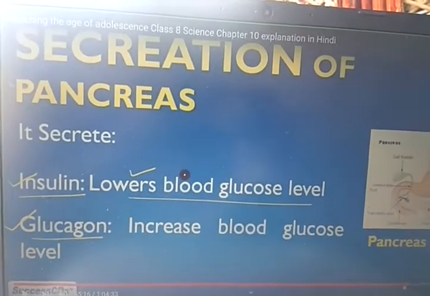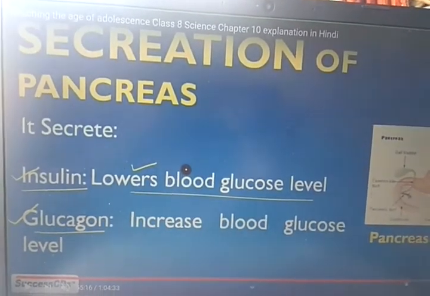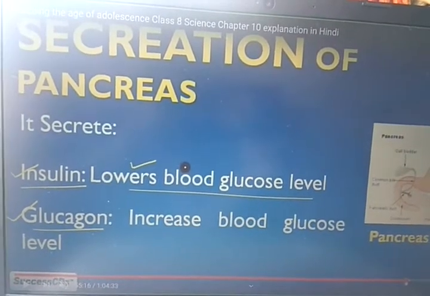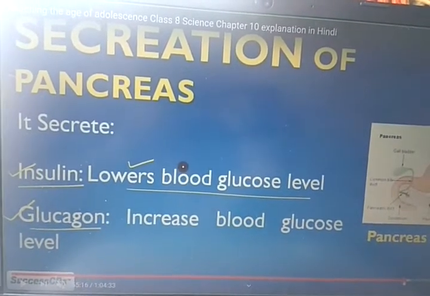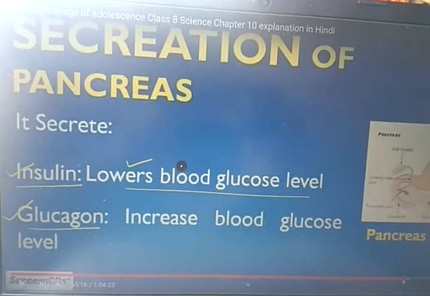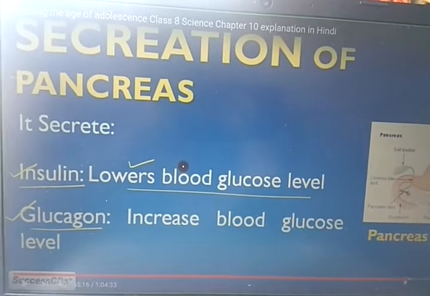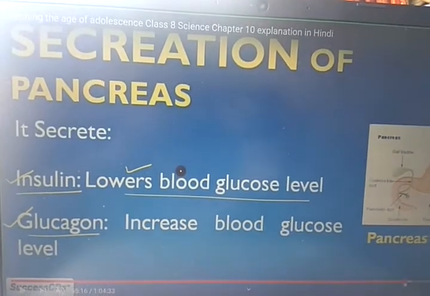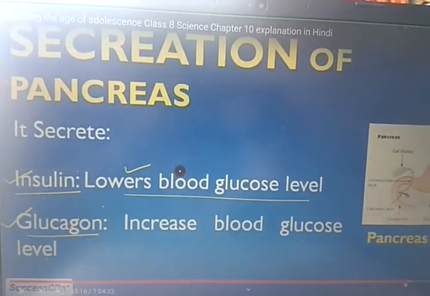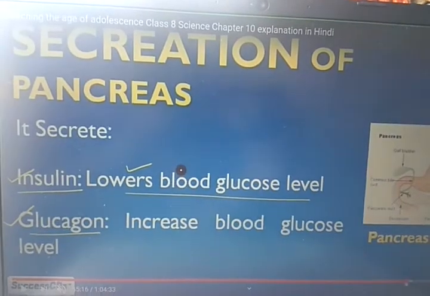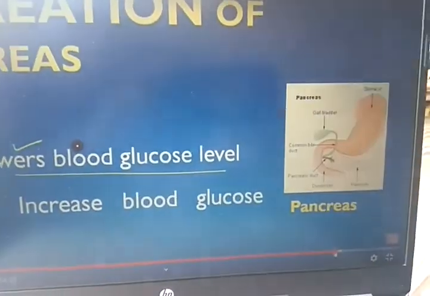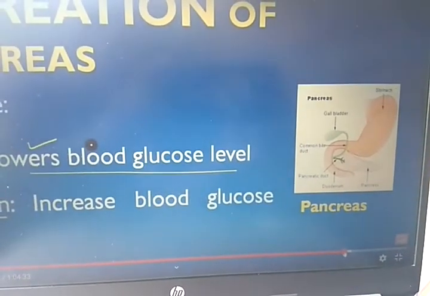You see, which hormones does it secrete? Insulin lowers blood glucose level, and glucagon means what? Increased blood glucose level. Some persons have low blood sugar, meaning insulin is not regular, and some have high blood sugar, meaning glucagon is more in his or her body. Right? And this is a pancreas figure that you know.